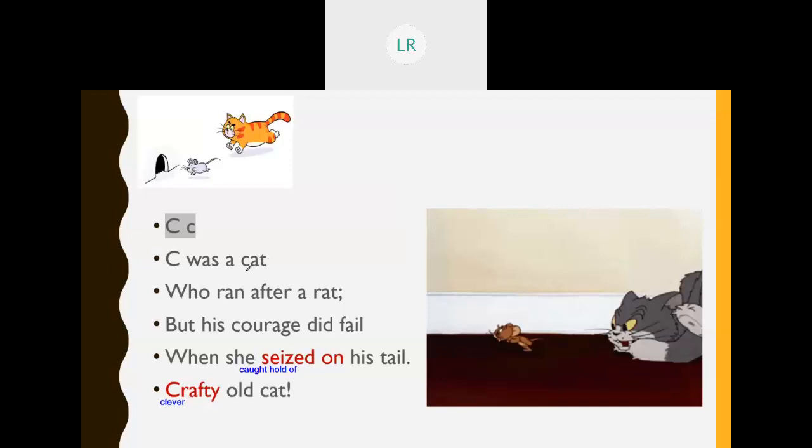You can see here the word cat and here rat. These two words are called rhyming words. They end with the same letters and same sound, no? Cat, rat. And fail, tail. Fail, tail. They end with the same letters. Rhyming words end with the same letters and same sound, no? Cat, rat, fail, tail. These are the rhyming words. Yes. Shall we move to the next one? Yes. Once again.